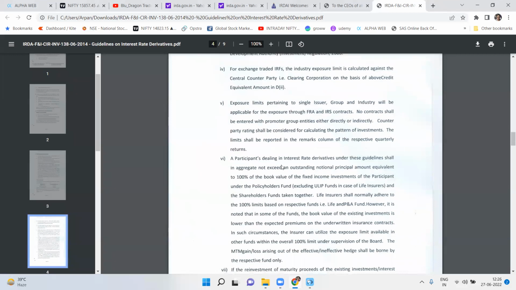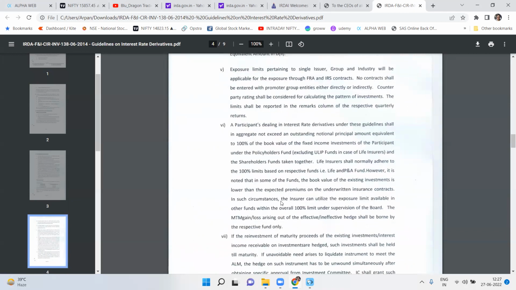So participants dealing in interest rate derivatives under this guideline shall in aggregate not exceed an outstanding notional principal amount equivalent to 100% of the book value of the participating policyholder fund, excluding ULIP, and the shareholder fund. However, it is normally added to 100% of the limit of the respective fund in life, and it is noted that in some funds the book value of the existing investment is lower than the expected premium, right?